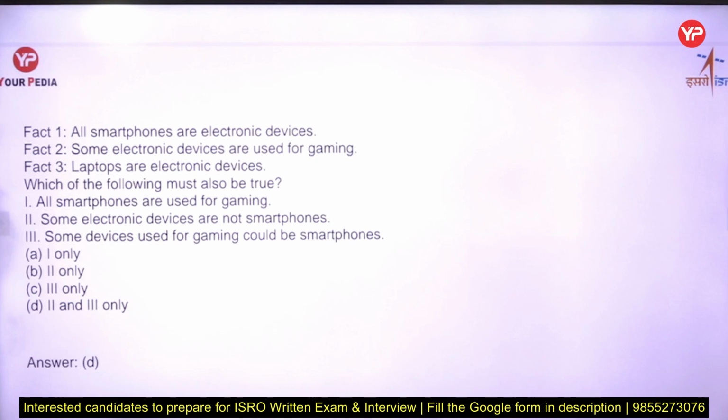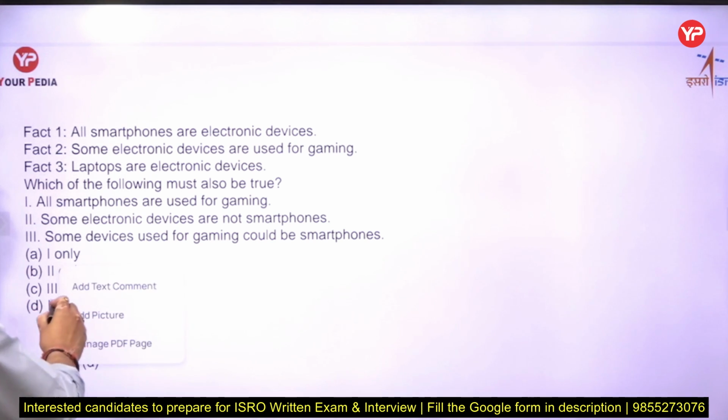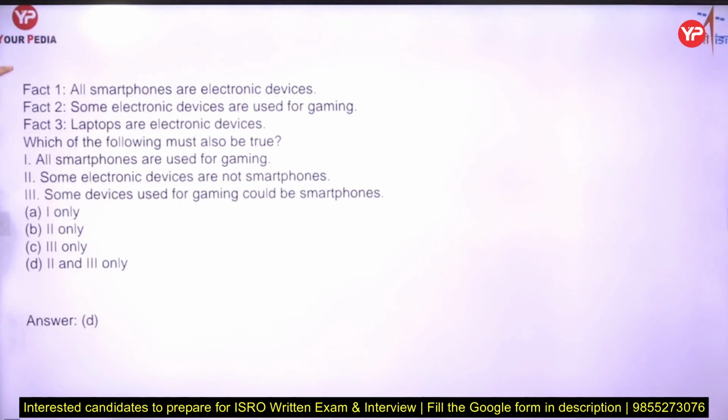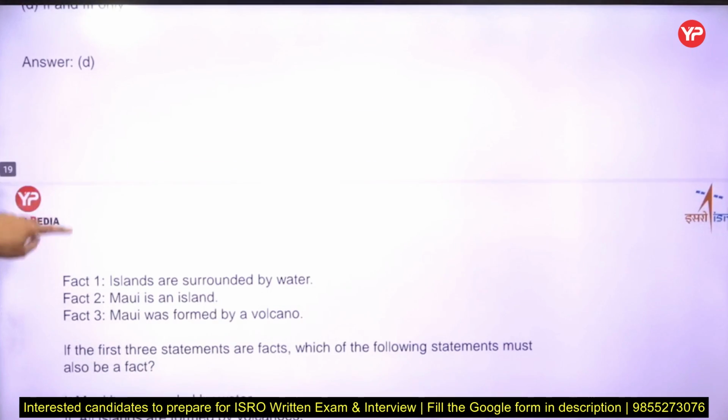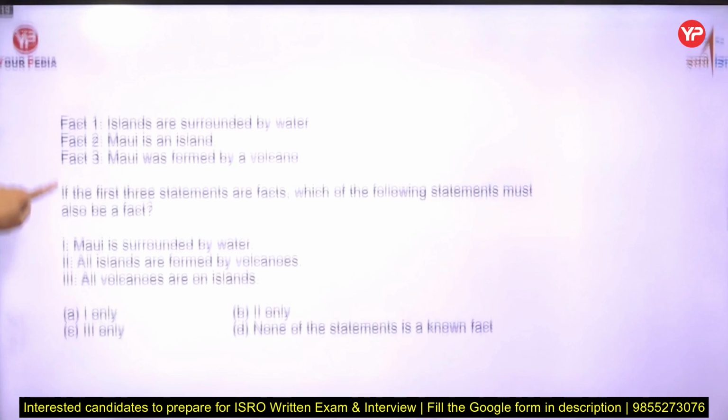Some electronic devices are not smartphone. No. Yes. Yeah, that is good. Okay. Some devices used for gaming could be smartphone. Yes, we have the answer D, second and third. So these type of question may come into your exam. We have taken 3-4 questions related to that.